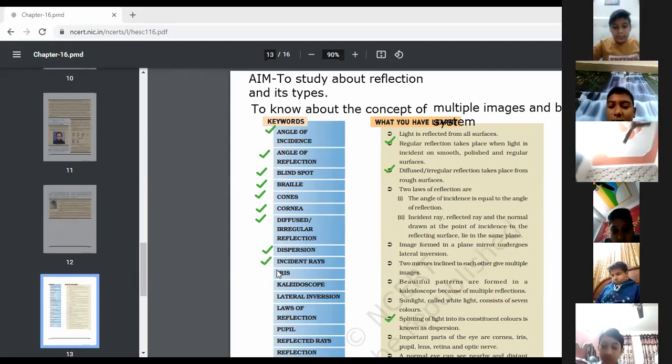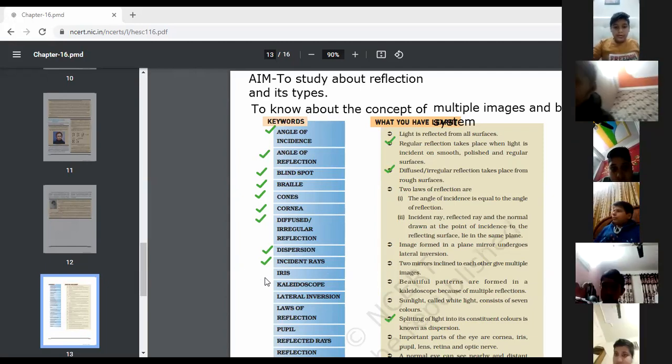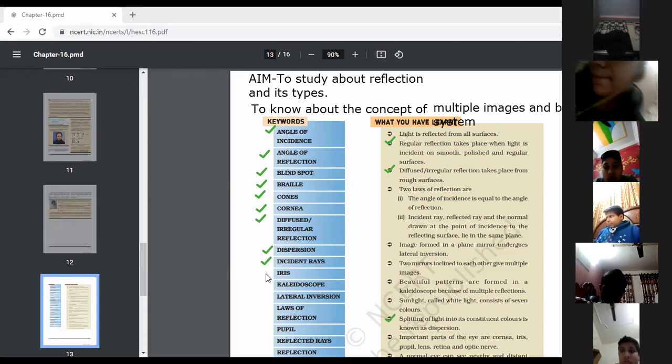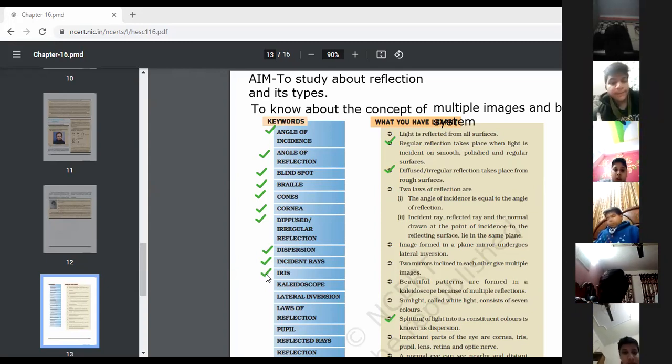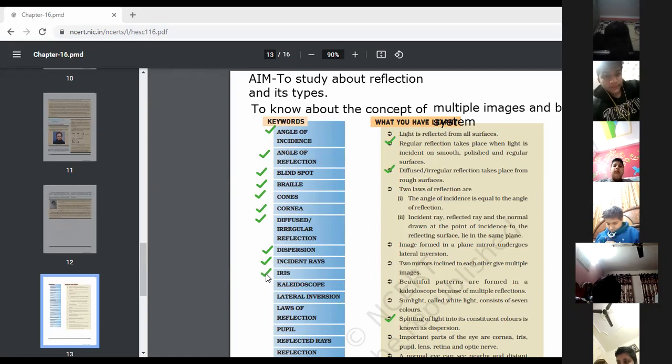Next is iris. Yes, Aryan Agarwal, tell. Behind the cornea, we find a dark muscular structure called the iris. Okay, the dark muscular structure behind the cornea is known as the iris.